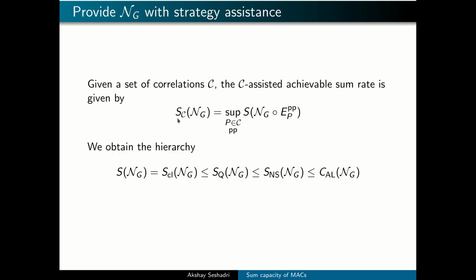Then, given a set of correlations C, we can define the C-assisted sum rate of the MAC NG as the maximum over all correlations P allowed by the set C of the sum capacity of the MAC NG with assistance from the correlation P. And we find that allowing classical correlations is equivalent to computing the sum capacity, whereas allowing quantum or no signaling correlations can increase the sum rate. On the other hand, we find that CAL sits at the top of this hierarchy.